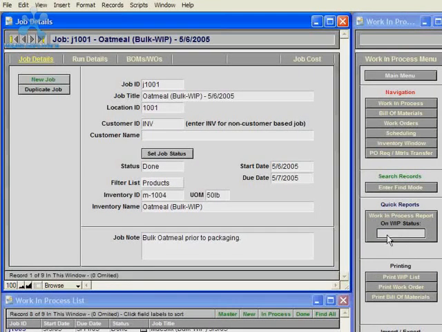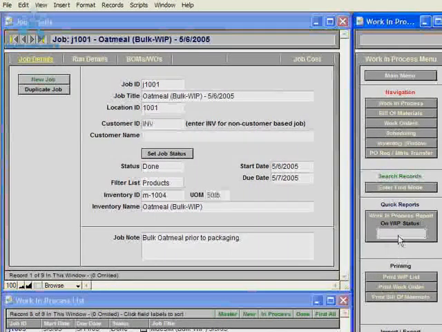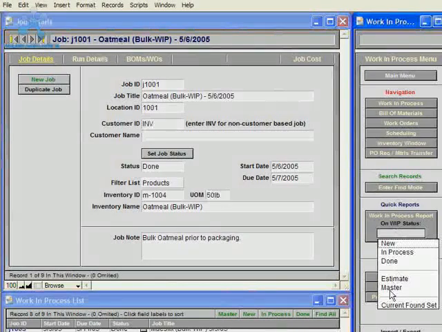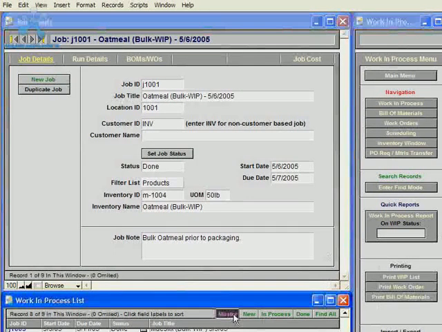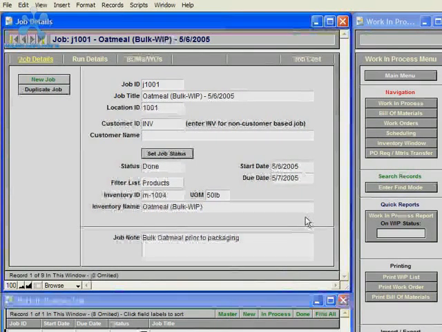And then you can quickly find your master jobs by running a quick report and choosing the master from the pull down, or you can filter the records in the list view by clicking master on the green filter button at the top of the list view. But you can always just duplicate past jobs to create a new job.